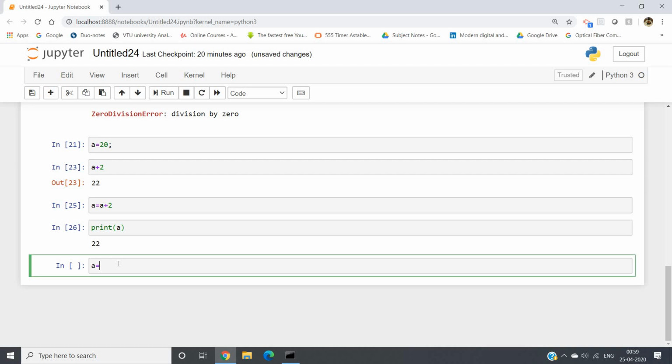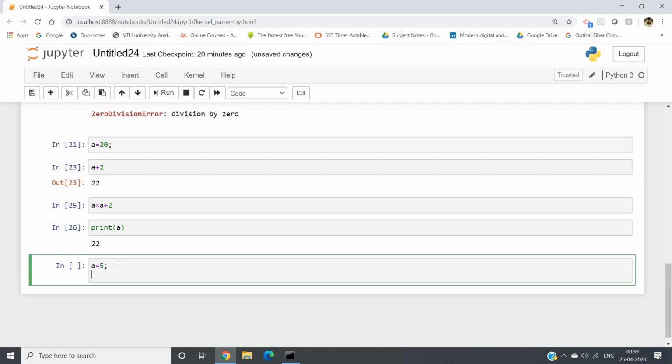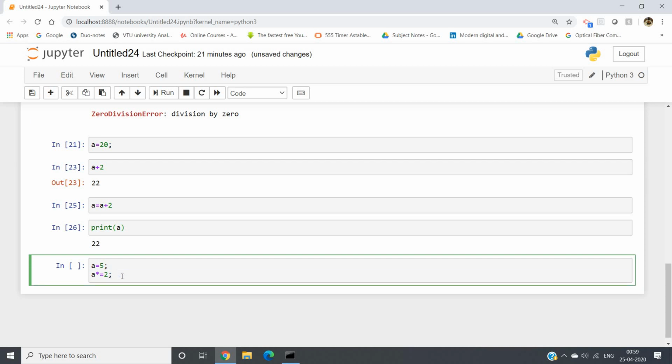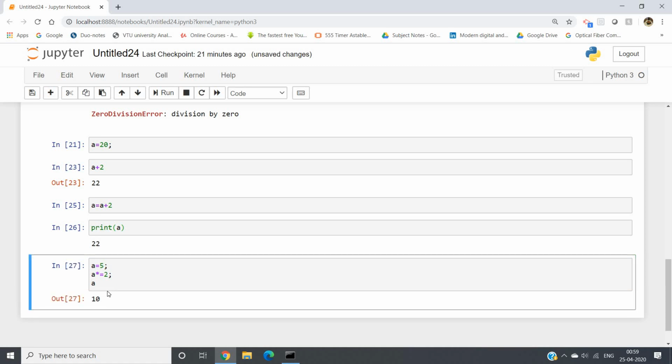Suppose a equal to 5. Now you want to do a equal to a into 2, that is, you want to update the a value with double of itself. So instead of writing this notation, you can use the shorthand notation, that is a star equal to 2. What I am doing, just observe very carefully: I am writing here a equal to a into 2, so here you need not write a, give the star before the equal to symbol and write the next part. If you do it like this and now print a, I will be getting 10.